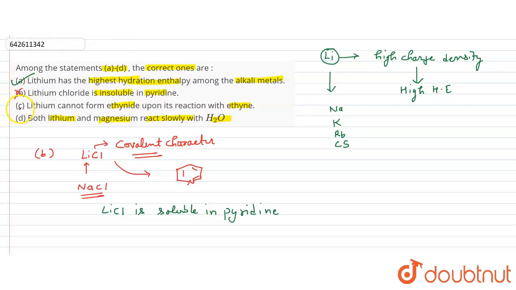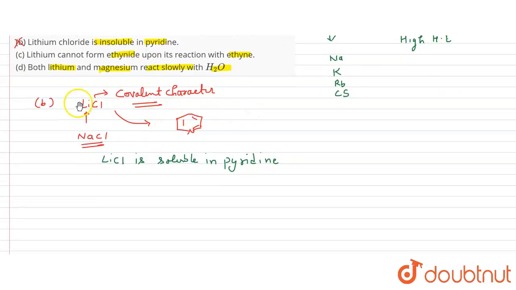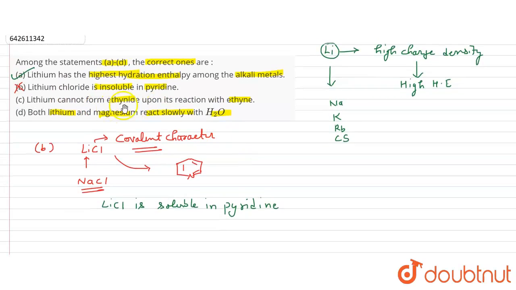And if we talk about option C, lithium cannot form ethynide upon reaction with ethyne. It is a correct statement, because as we know lithium has a very small size and a high ionization enthalpy, so it cannot lose an electron easily. That's why it will not react with ethyne to form an ethynide. So this is also a correct statement.